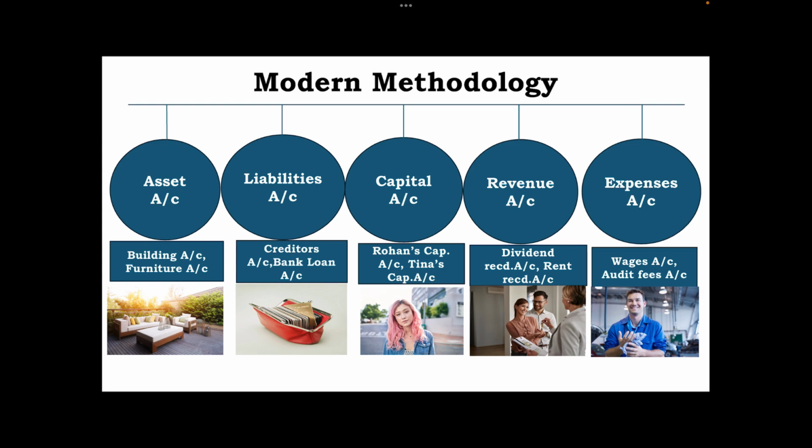Capital account is again my account, your account, Rohan's capital account and Tina's capital account. They are the capital accounts. Revenue accounts are what? That is the dividend received account. If you have given some place on rent, you are getting rent against that, so rent received account will also be a revenue account. Expenses account is what? It is wages account, audit fees, Xerox expenses. All these are the expenses accounts.